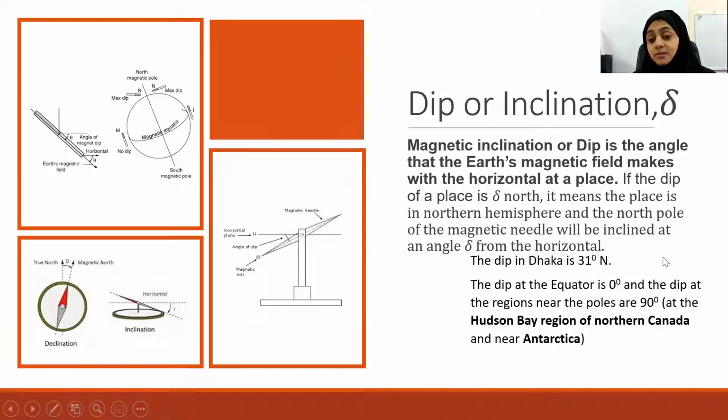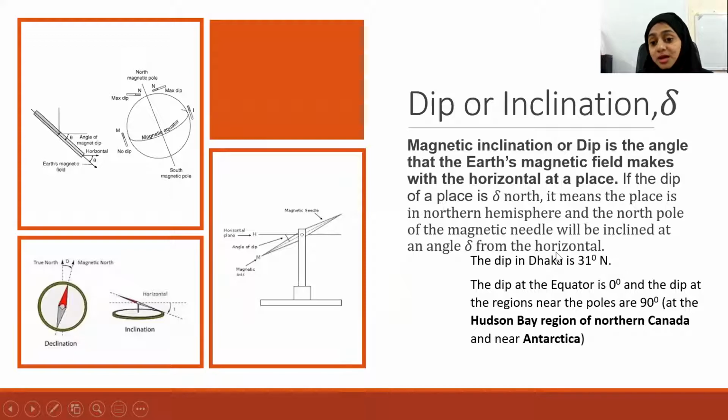The value of delta is 31 degree. Yes, north. North is the northern hemisphere, Dhaka is in the northern hemisphere and the inclination from the horizontal is 31 degree. You have to tell the north pole of the magnetic needle at Dhaka will be inclined at an angle of 31 degree from the horizontal.